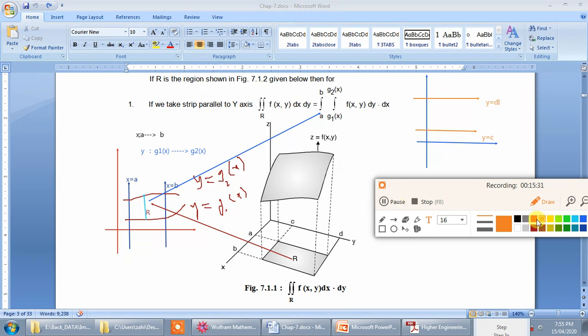Okay, and suppose that we have two more curves, and the curves are like this.